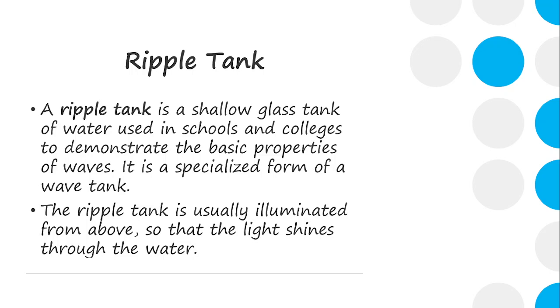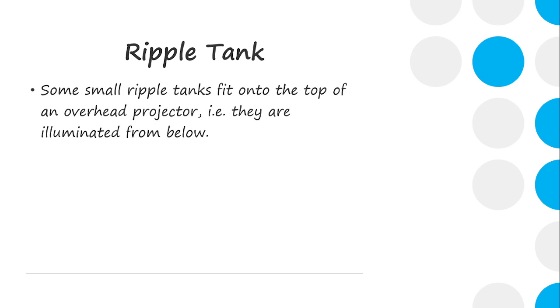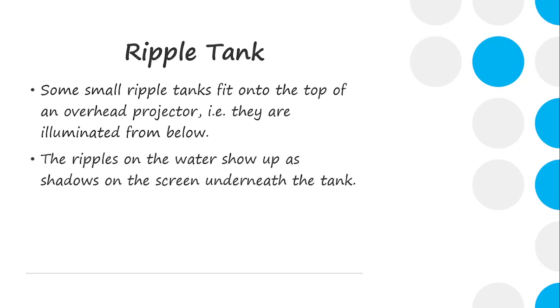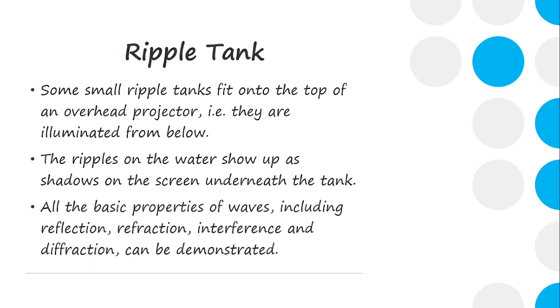It is used to demonstrate the basic properties of waves, specifically with light. So the ripple tank is usually illuminated from above, so that the light shines through the water. Some small ripple tanks fit onto the top of an overhead projector. This means they are illuminated from below. The ripples on the water show up as shadows on the screen underneath the tank. All the basic properties, including refraction, interference, and diffraction, can be demonstrated through the ripple tank.